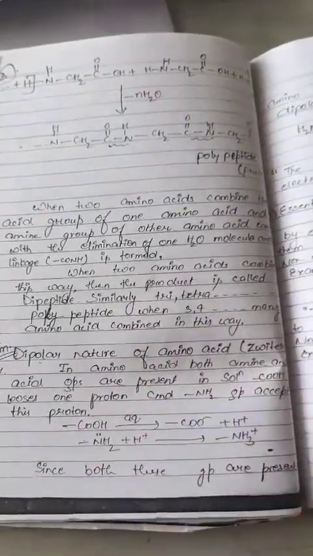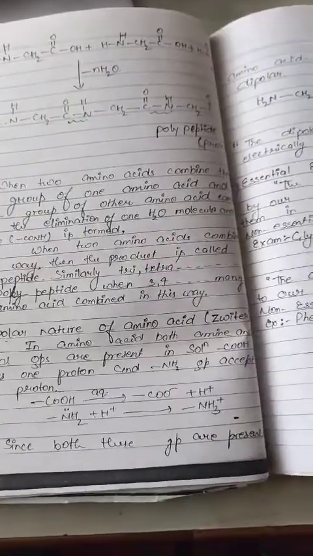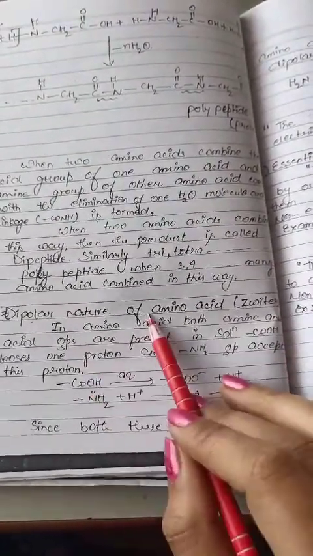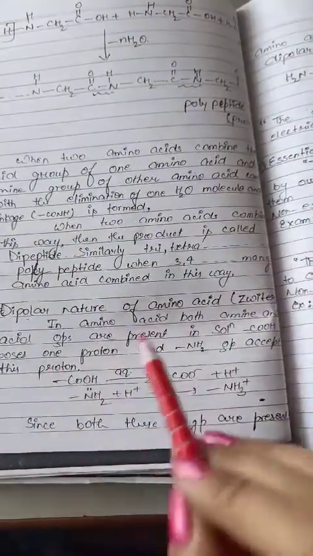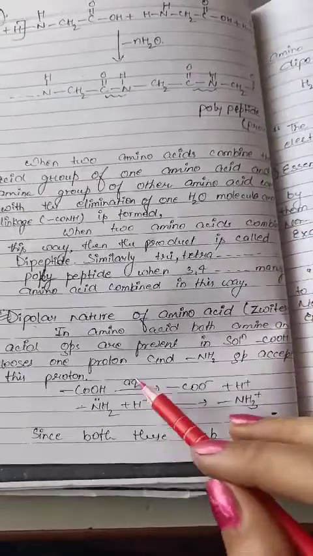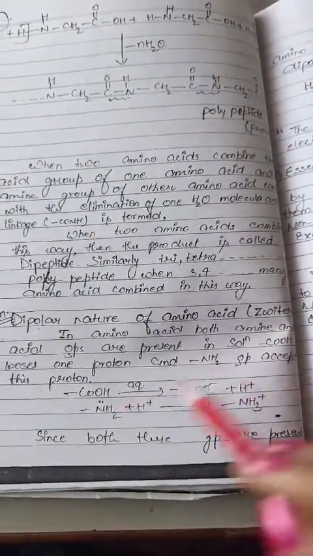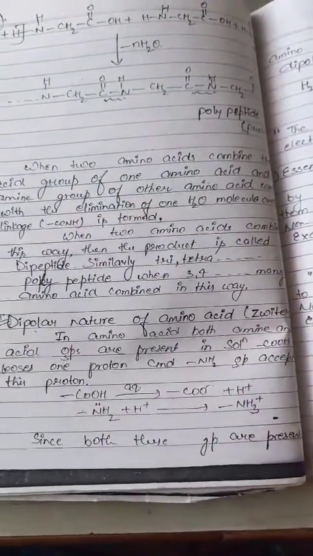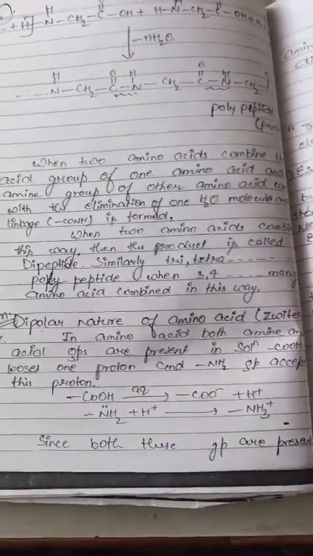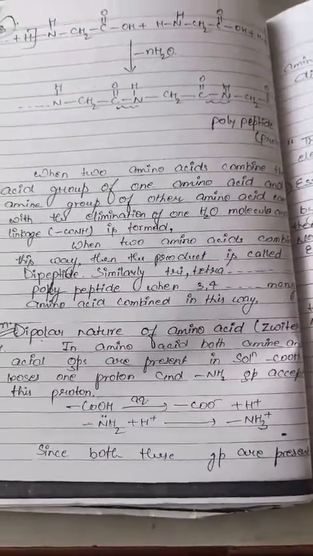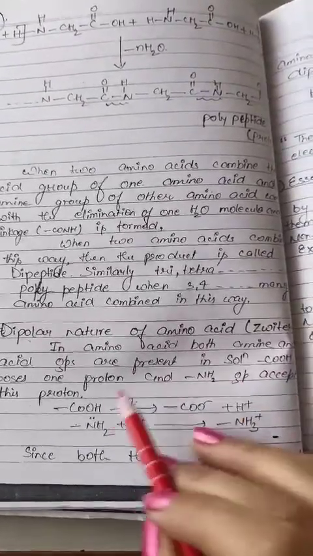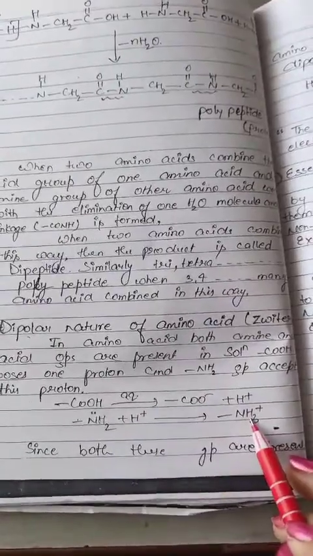Now next is the dipolar nature of amino acids, which is also said to be Zwitter. In amino acids, both amine group and acid group are present. In solution, COOH loses one proton and NH2 accepts this proton. When the proton is lost, the amino group will take that proton. Fine. So the example is coming here.